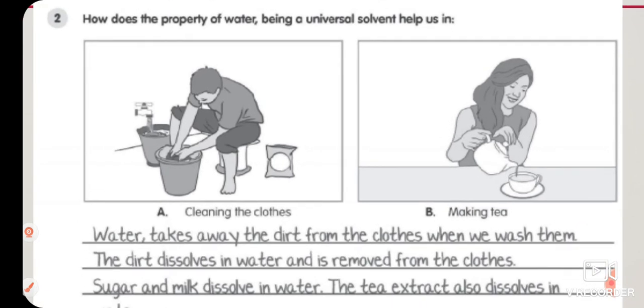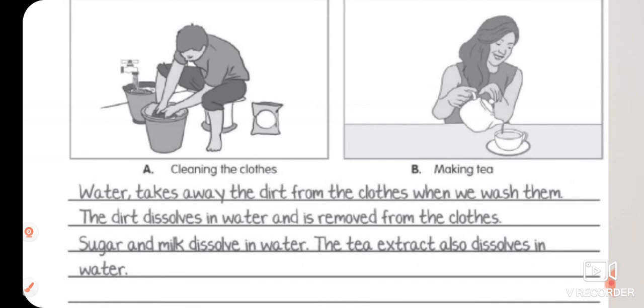So question number 2, how does the property of water being a universal solvent help us? Children, as we have read in our book, water takes away the dirt from the clothes, it washes our clothes, right? It washes our utensils, and also we are able to make our lemonade with the help of water. So these all things are same, in which water is dissolving with other substances.